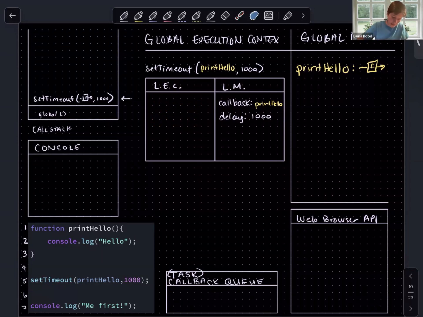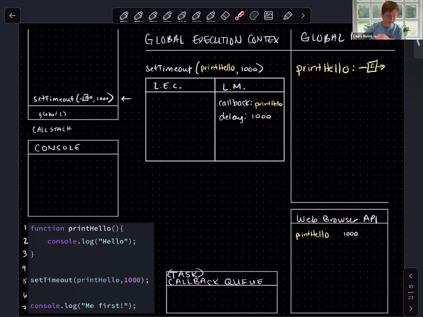So what this means is that the print hello callback function, and the 1000 milliseconds, the number 1000, will be sent over to the web browser API, which will receive this and start a timer. Start a timer at 1000. And once that timer reaches 0, it will know that it's time to do something with print hello.